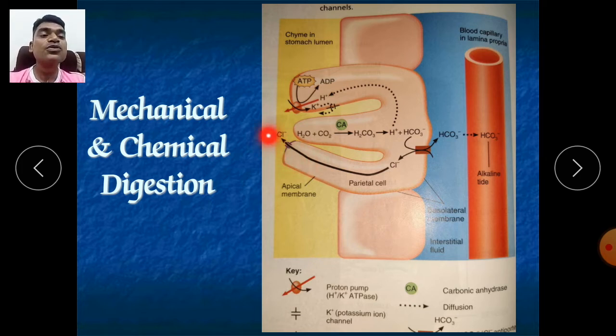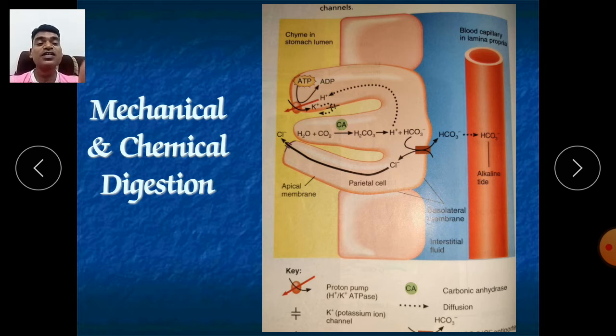They are released into the lumen, into the food material, and combine with the H plus ion. From where did you get the H plus ion? It is exchanged with potassium ions: potassium goes in, H plus comes out. So when H plus combines with Cl, it forms HCl.